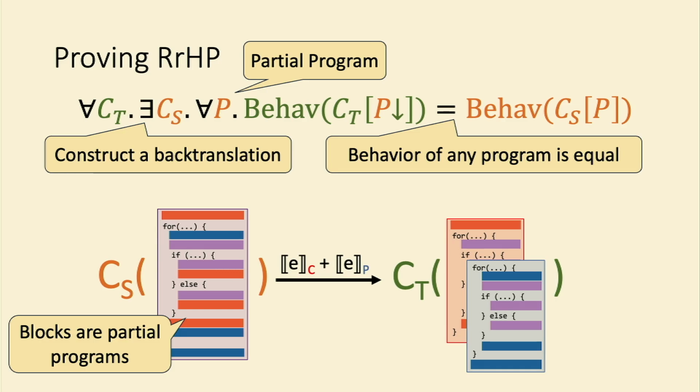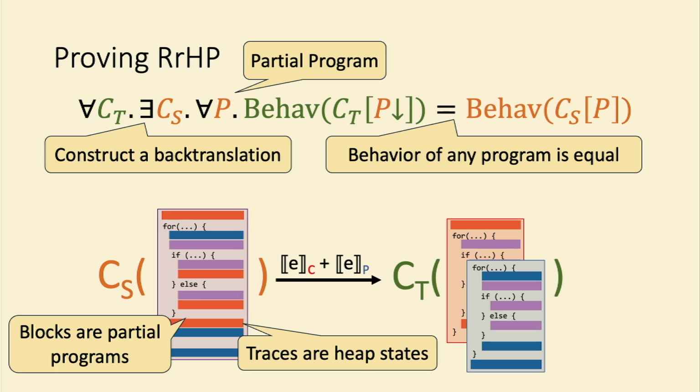We also need to define what behaviors are in our case, and that means defining what traces are. One approach we could take is to treat traces as sequences of heap states defined by both the source and target semantics that we came up with. So then proving this equivalence of behaviors comes down to proving equivalence of these traces. Adequacy will be able to help us prove this equivalence.